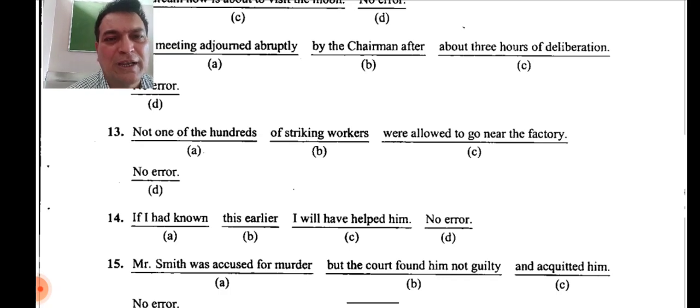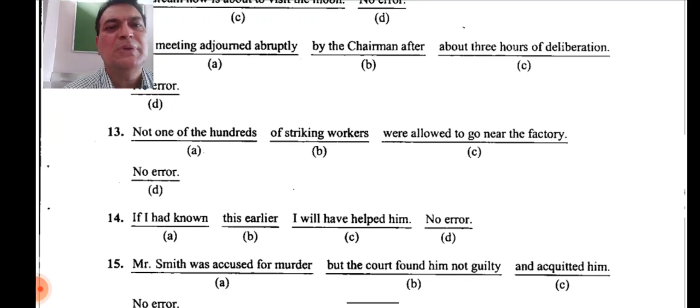It's a conditional, imaginative sentence. If you are using past perfect in the first clause, in the second clause also it has to be imaginative: I would have helped him. It has to be in the past, but it's imaginative past. I would have helped him.